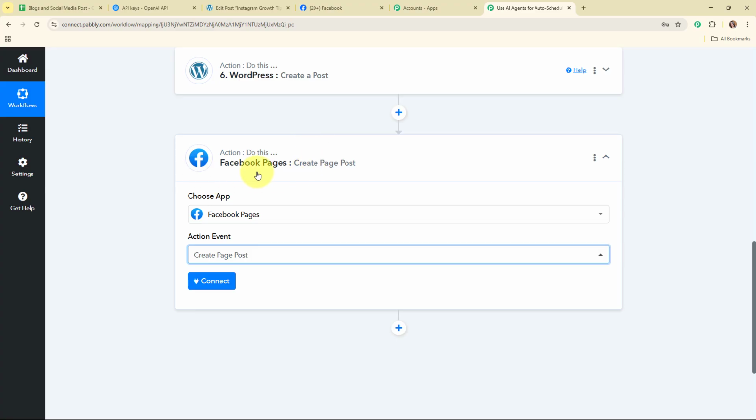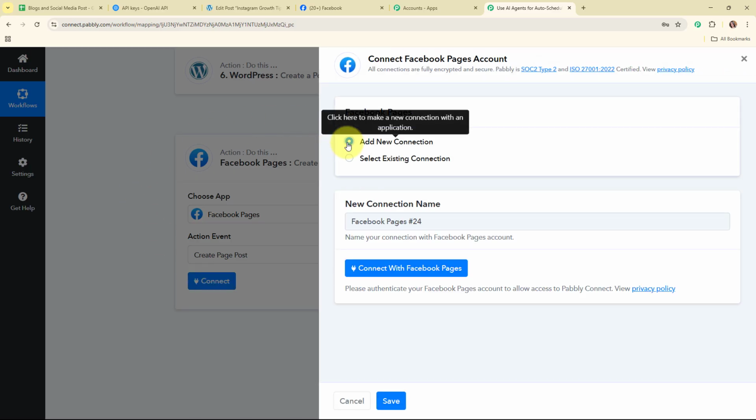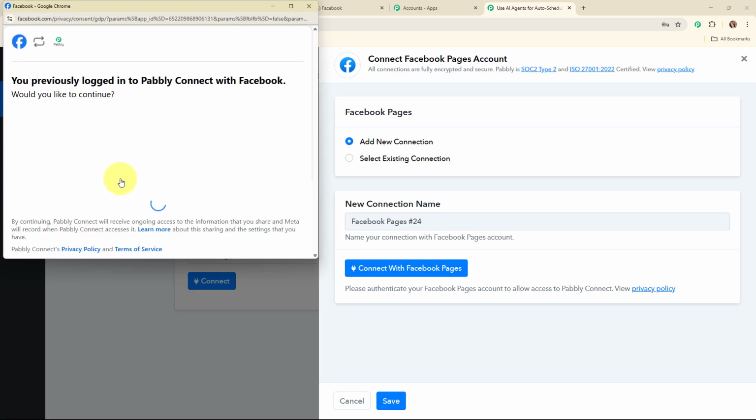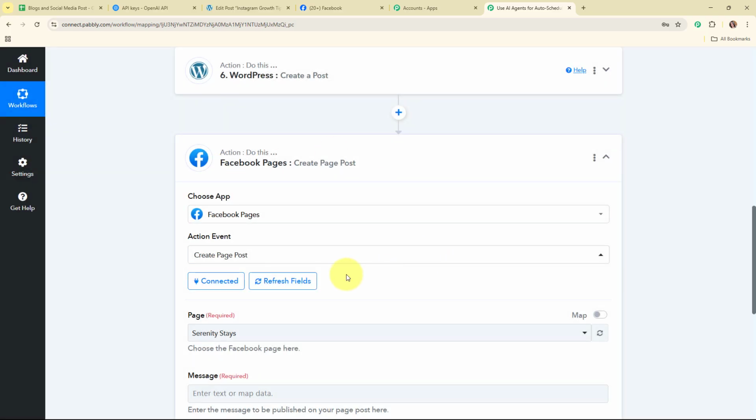Alright, so now here to connect my Facebook pages, I'm going to click on this connect. Again here to build a new connection, I'm going to select add new connection. If your Facebook pages account is already connected with Pabbly Connect, then you can click on select existing connection. And now here to build a new connection, I'm going to click on this connect with Facebook pages. Here I'm going to select my desired Facebook account. And authorization successful. So here you can see we are now successfully connected.